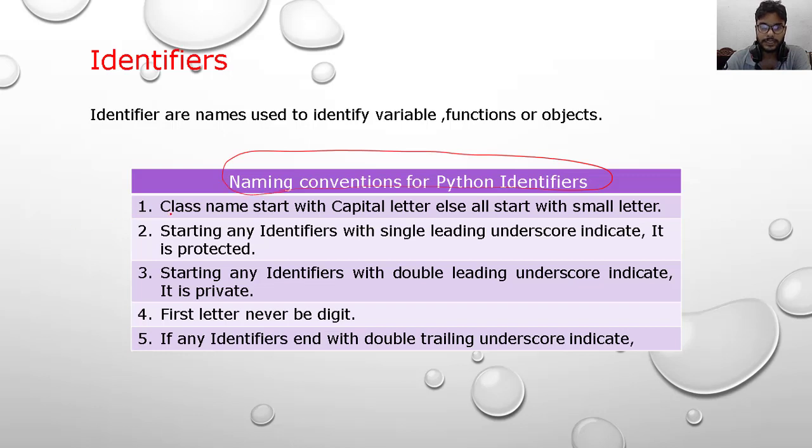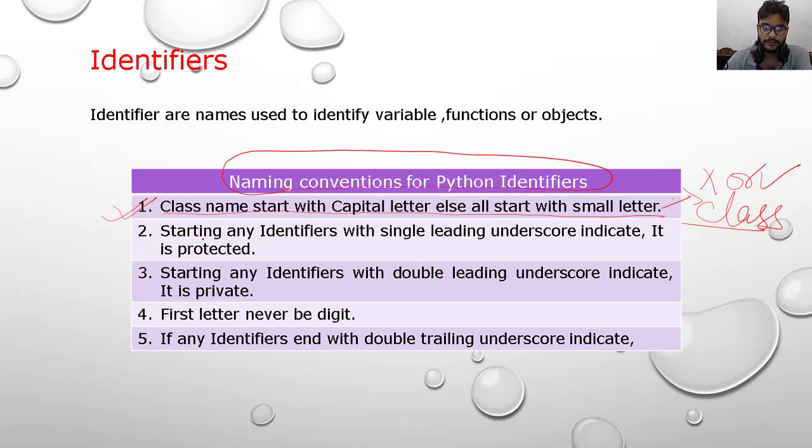Here you see the first line: class names start with a capital letter, else start with a small letter. I think in Jupyter Notebook I have written class in a small letter and it will work. So I am not sure whether this line is correct or wrong.